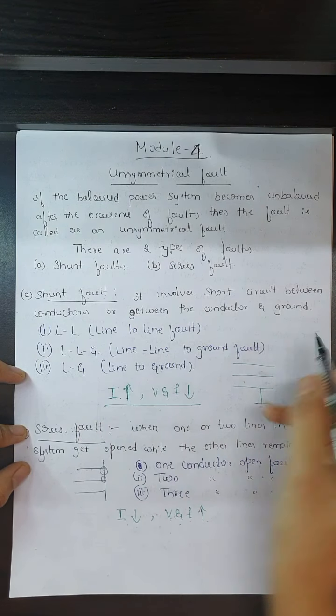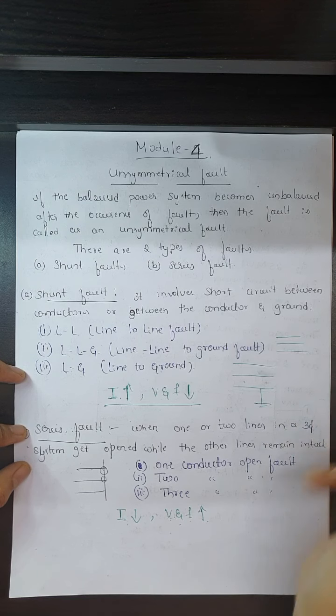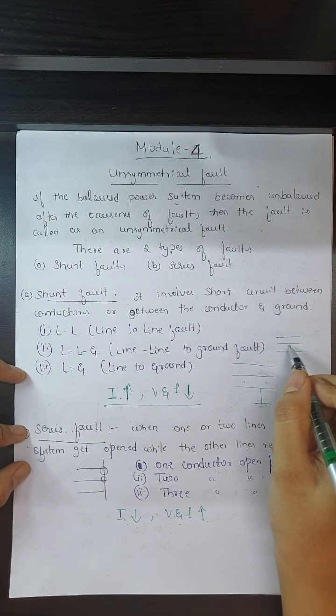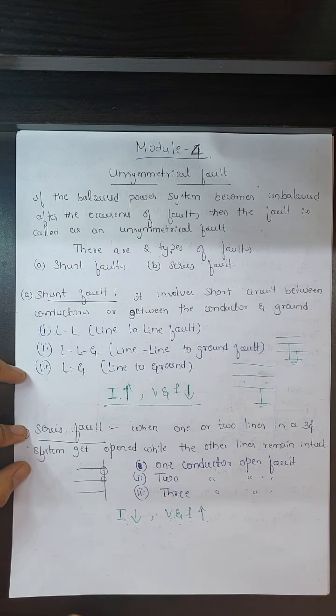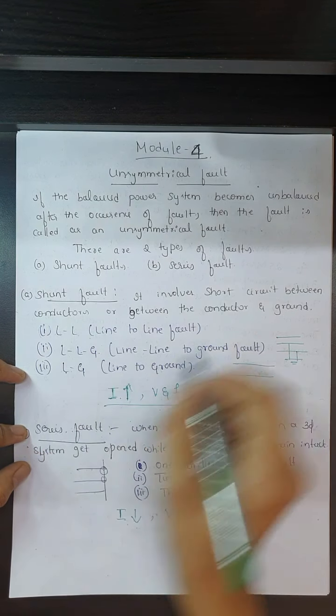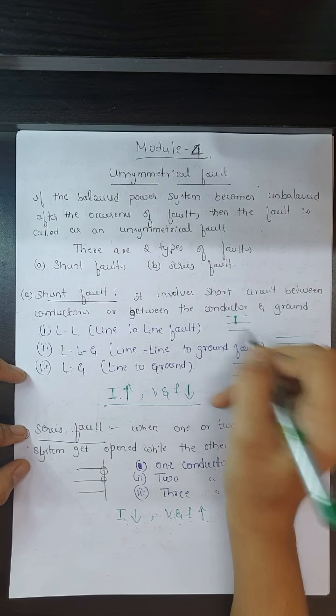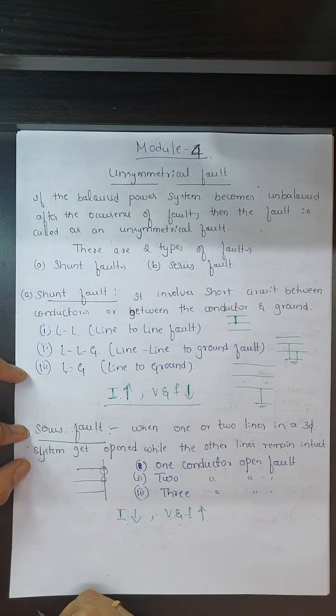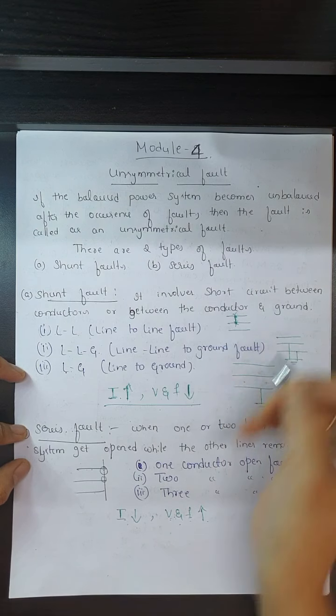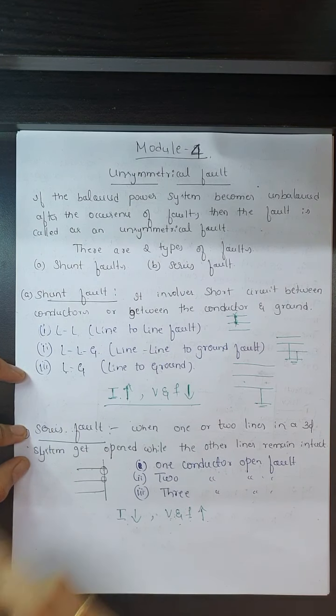Double line to ground fault means, on this transmission line, the fault occurs between two transmission lines with respect to ground. Then line to line fault means the fault occurs between any two transmission lines, or between any two conductors. That is what we call a line to line fault.